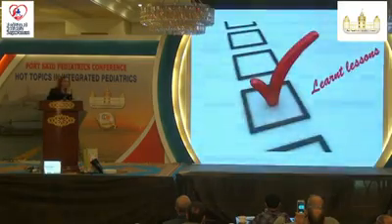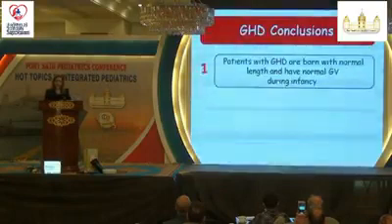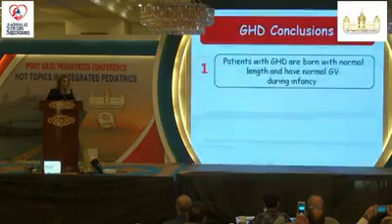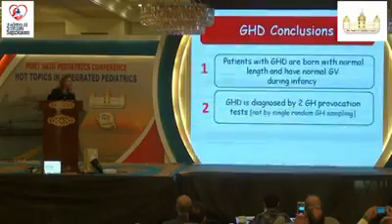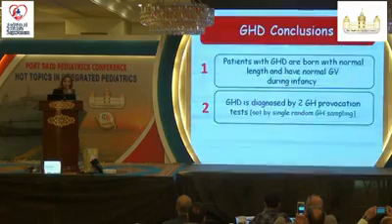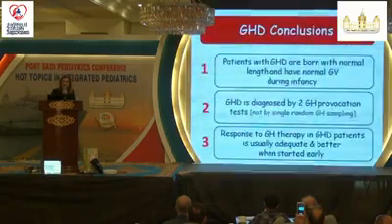And so the lessons we learned from this case are, patients with growth hormone deficiency are born with normal length, and they have normal growth velocity during infancy, because we said growth hormone has no role in utero. Growth hormone deficiency is diagnosed by 2 growth hormone provocation tests, and this is a very important message. Don't ask for basal growth hormone. It has no value. Response to growth hormone therapy is usually adequate when started early. As soon as you diagnose, start.